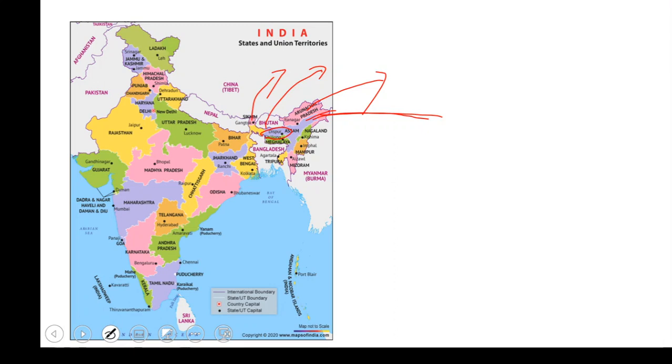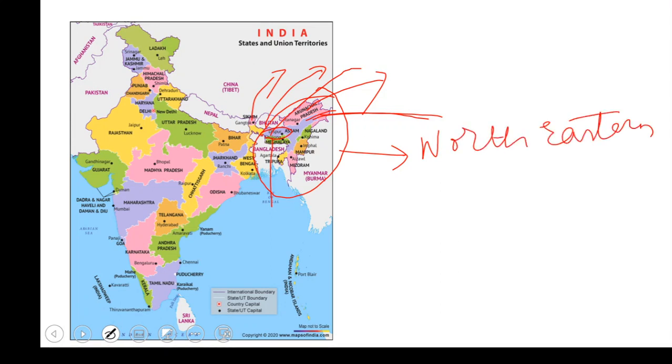For some states the capitals are not mentioned, so I have already told you. For Assam it's Dispur, and for Meghalaya the capital is Shillong. So these states are called northeastern states. Some are northeastern and some are eastern states.